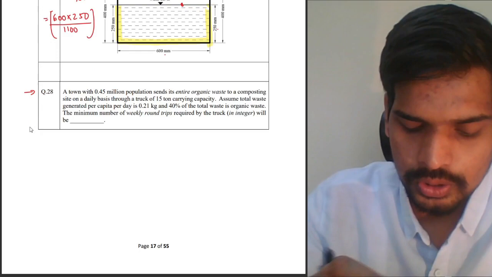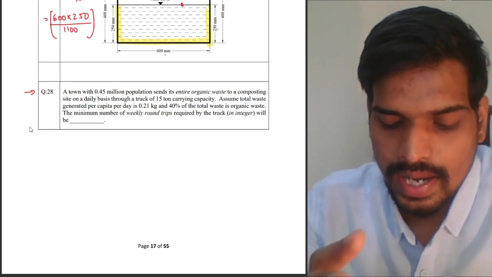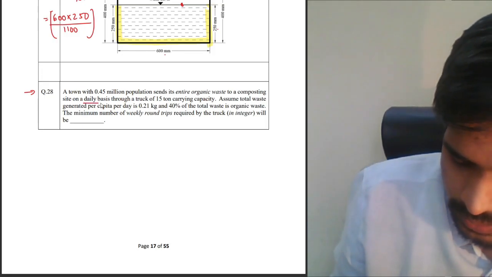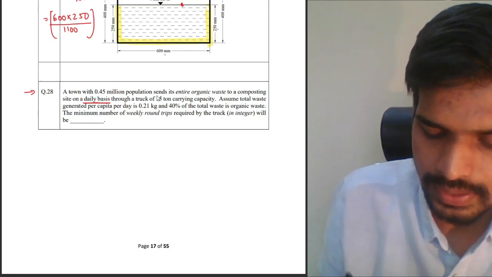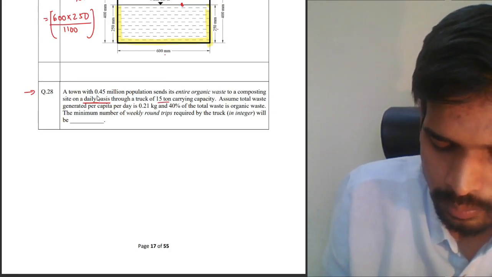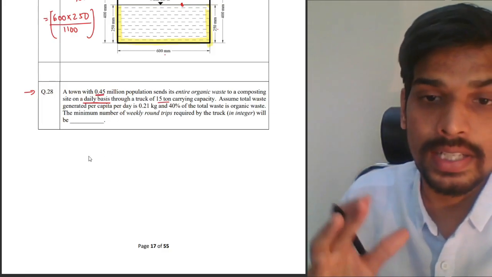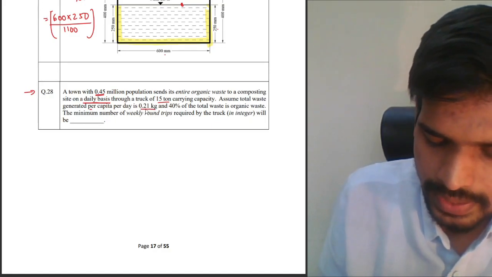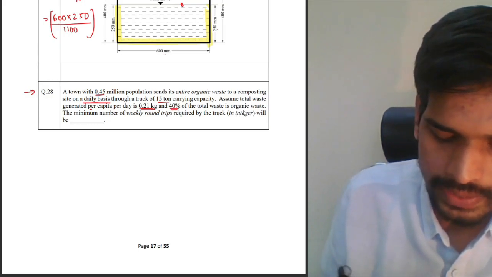A town with 0.45 million population sends its entire organic waste to a composting site on daily basis. This is a keyword here, daily basis, through a truck of 15 ton carrying capacity. 15 ton is the capacity, population is 0.45 millions. They're transporting the organic waste on daily basis. Assuming the total waste generated per capita per day is 0.21 kg, and of this 40% is organic waste.